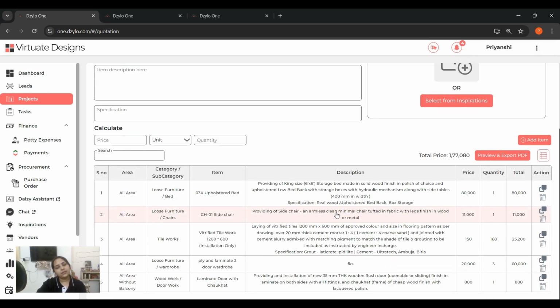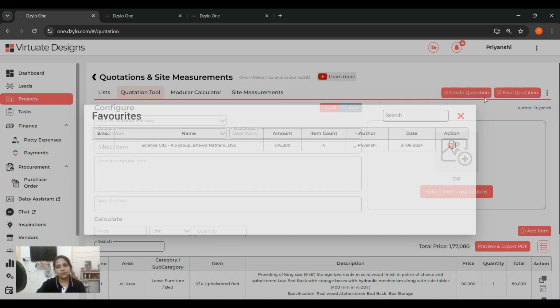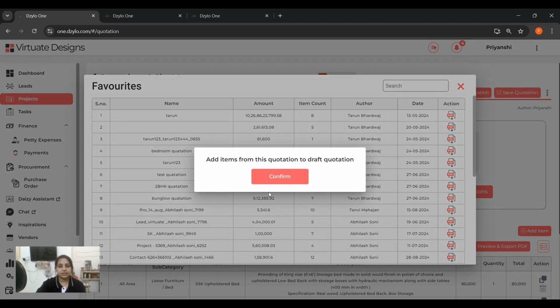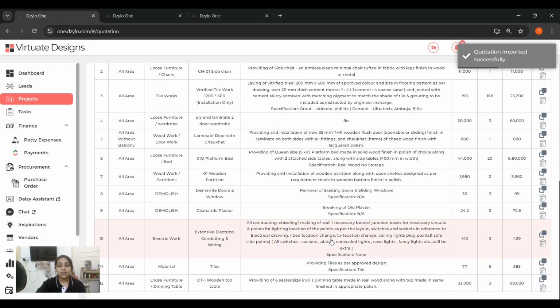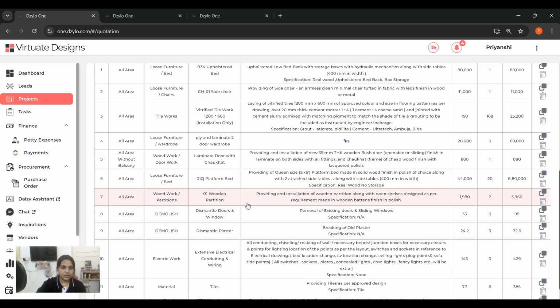Then you know that you have another item saved in another quotation that you made. So you just go to import from, you go to my favorites. Now in import from, I'll go to all favorites, which shows whatever anyone in my team has marked as favorite. Because I am an admin, I can see everyone's quotation there. I'll just select this quotation and confirm it. Now the list from that quotation is added into my present quotation. So here it is very easy.